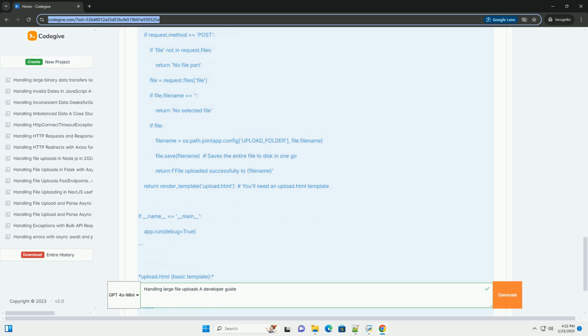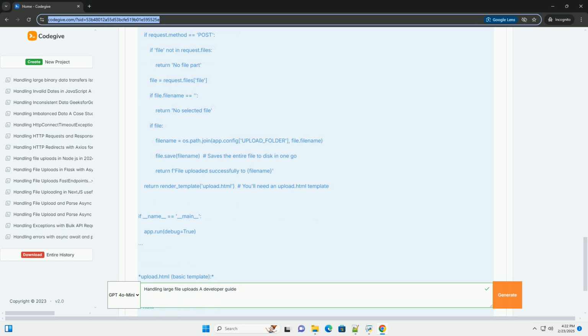Two, file size limits: enforce strict file size limits to prevent denial of service attacks and resource exhaustion. Three, file name sanitization: sanitize file names to prevent directory traversal attacks and other vulnerabilities. Remove or replace any characters that could be interpreted as special characters by the operating system, for example, slash and dot. Four, content sanitization: scan uploaded files for viruses, malware, and other malicious content. Use antivirus software or specialized libraries for content scanning.